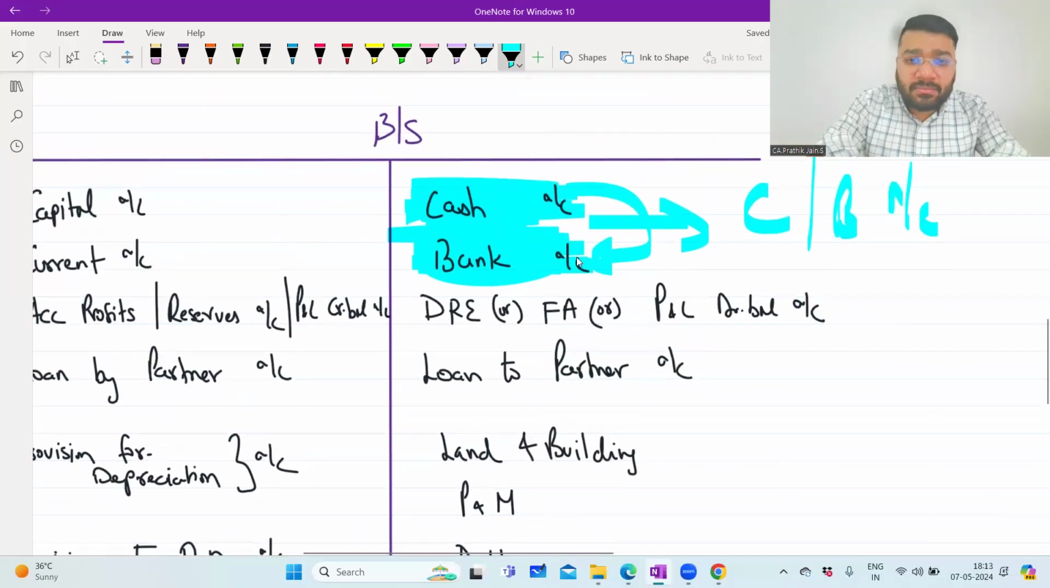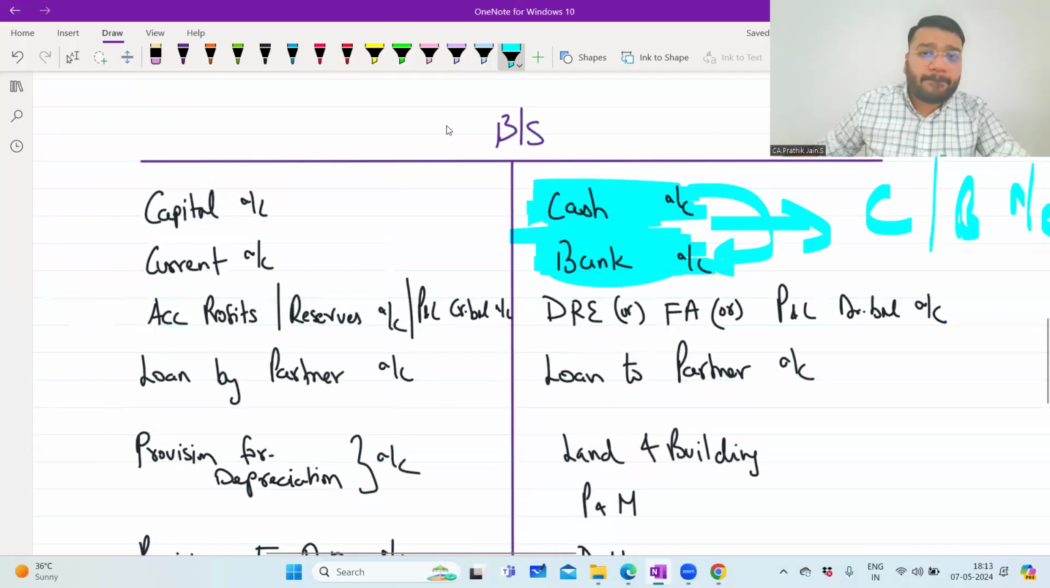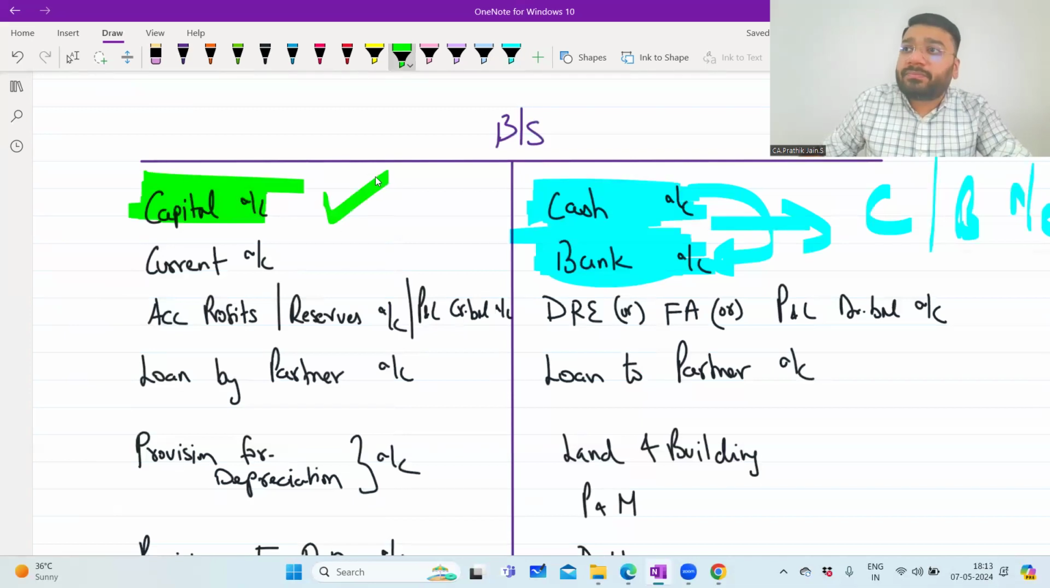Then fourth is what? Capital. So capital account balance you will retain as it is in the capital account. So in the capital account, what will be transferred? What did I tell you? We are in the process of closing the accounts. All the accounts have to be closed by transferring into any of those 5.